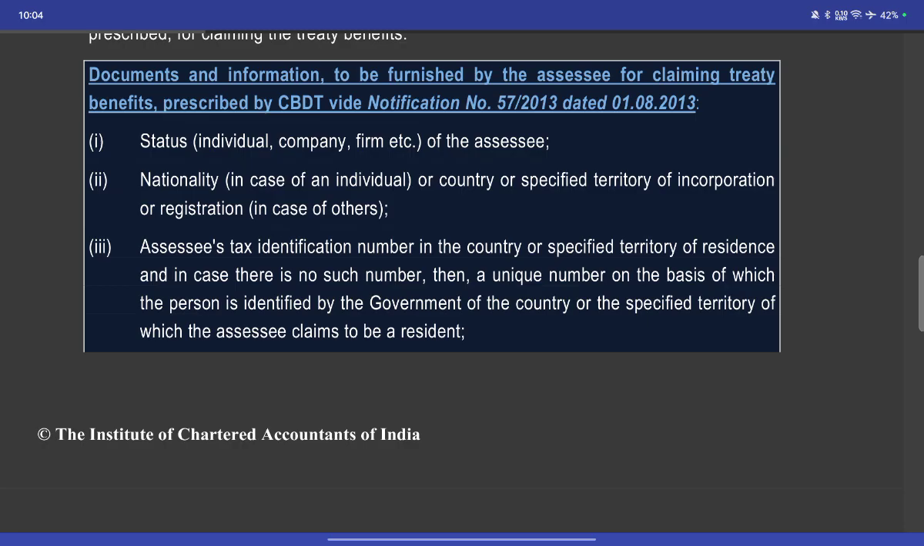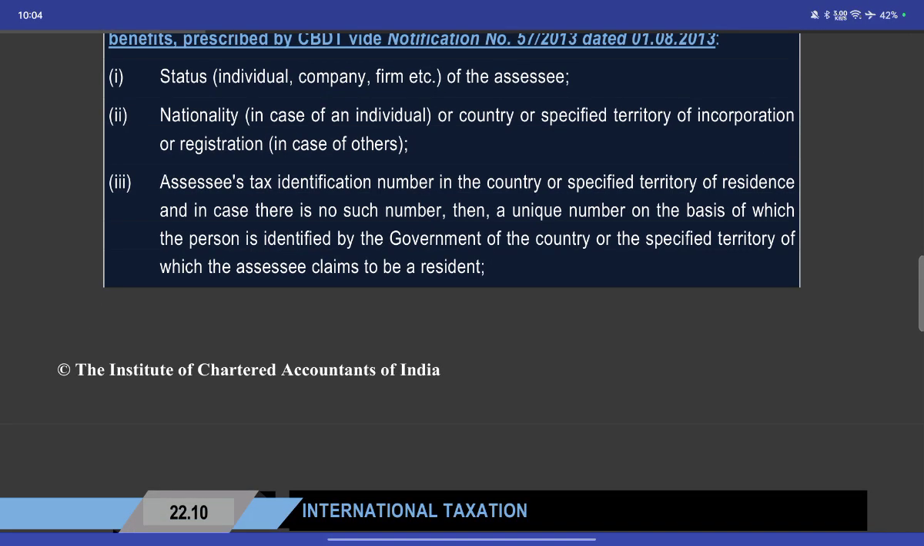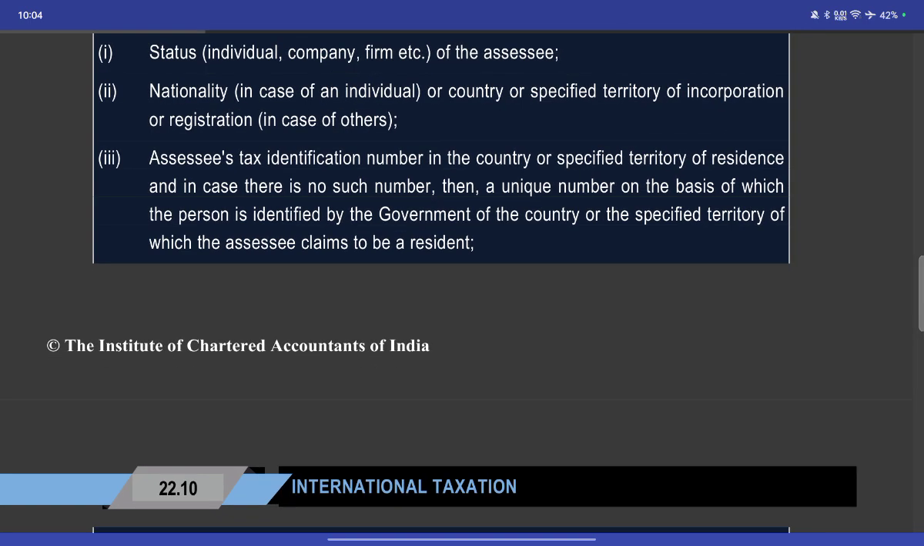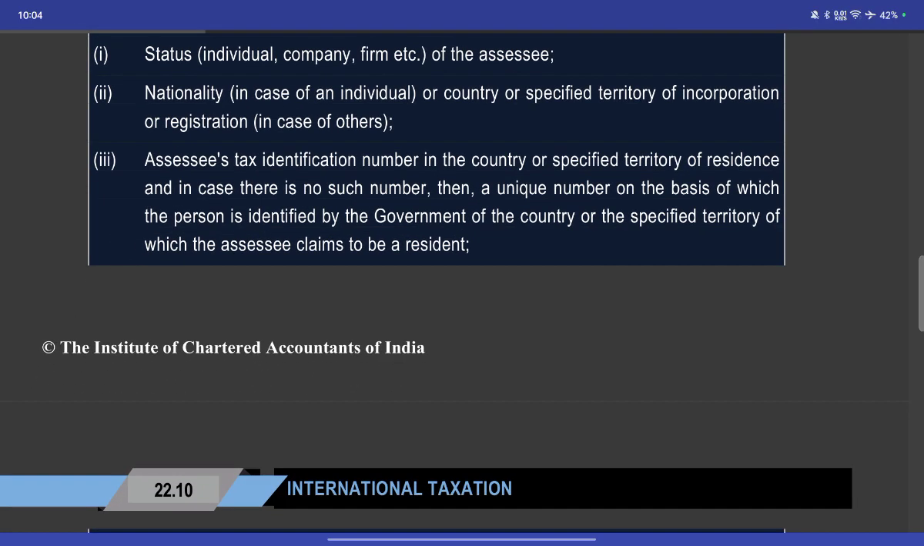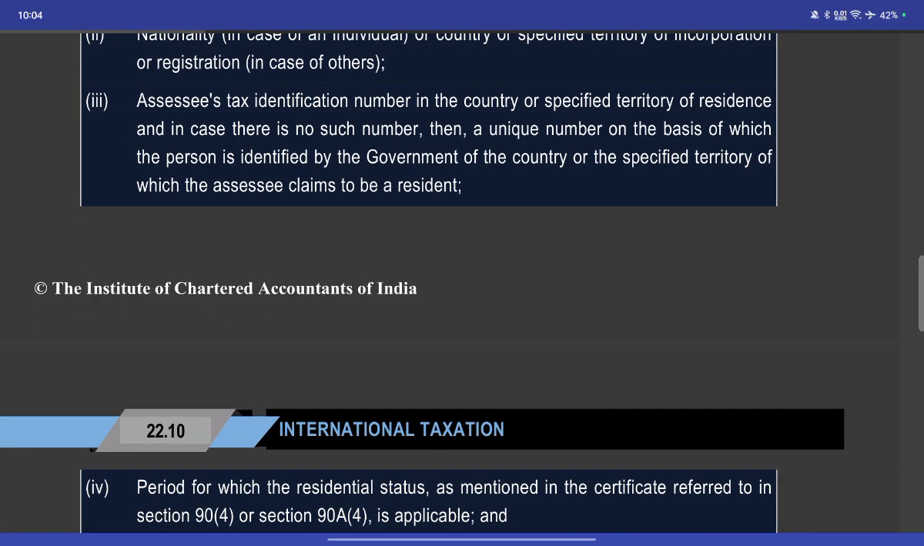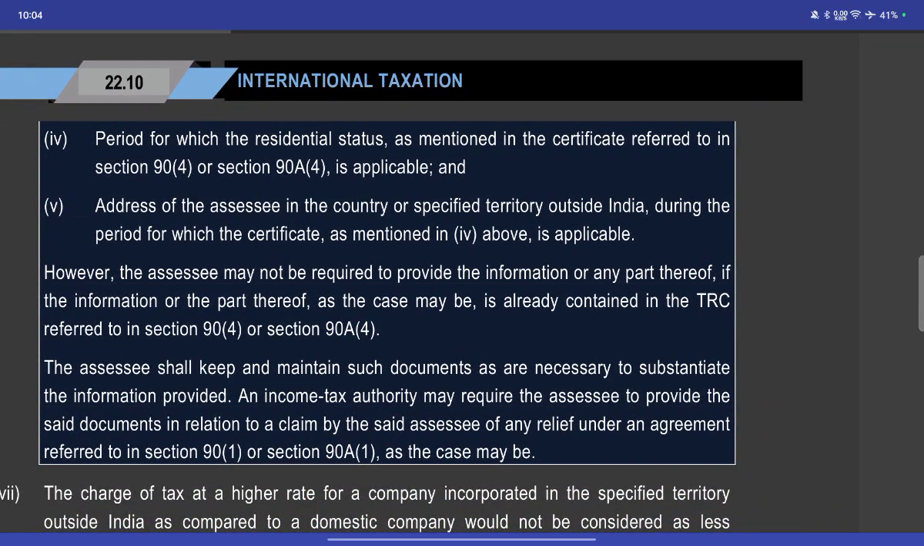Documents and information to be furnished by the assessee claiming the treaty benefit, per CBDT Notification 57: status of the individual, company, firm, etc.; nationality of the individual, or country or specified territory of incorporation or registration of the assessee; the assessee's tax identification number in the country or specified territory of residence, or in the case of no such number, a unique number on the basis of which the person is identified by the government of the country or specified territory where the assessee claims to be a resident; and the period for which the residential status is mentioned in the certificate referred to in Section 90A(4) or 90A(5).